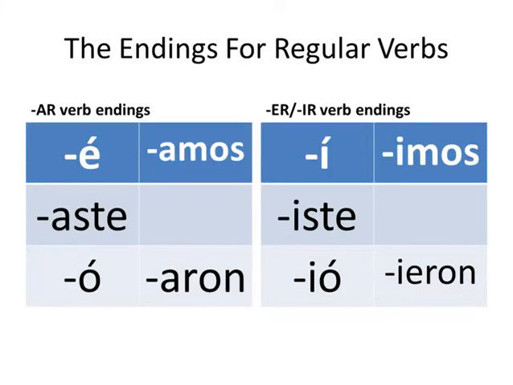In order to conjugate verbs into the preterite tense, the first step is to memorize the endings. These are the endings for regular verbs. AR verbs use é, aste, ó, amos, aron. ER and IR verbs have identical endings. They are í, iste, ió, imos, ieron.